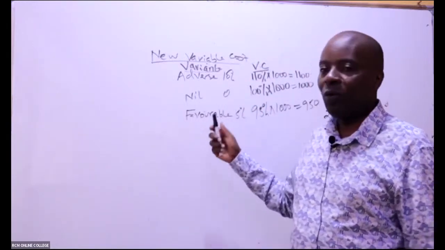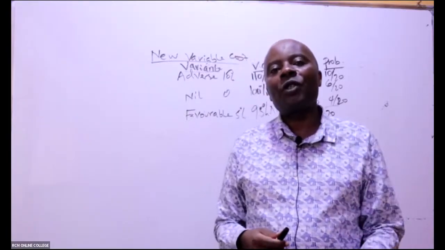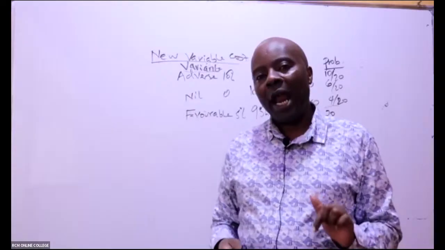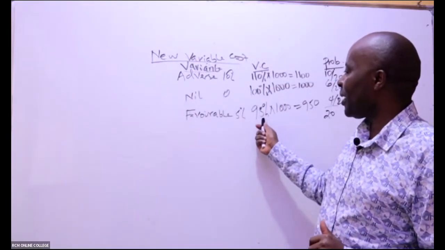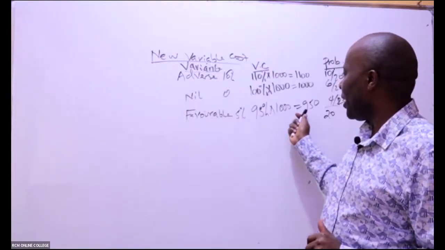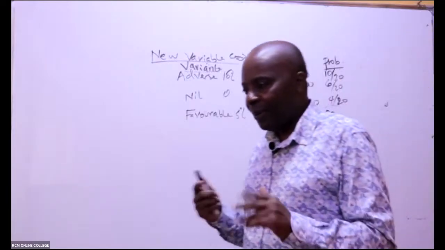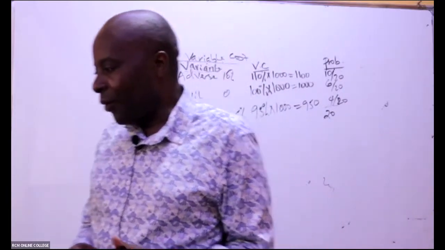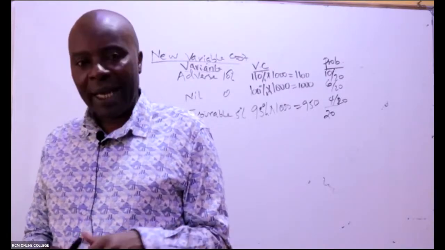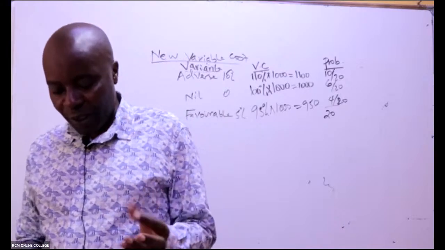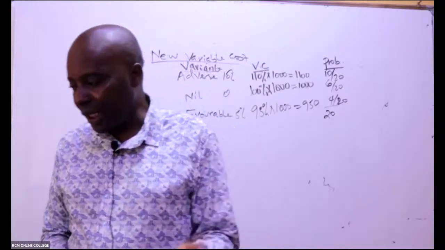Then there was a favorable variance. When cost favors you, it means that the actual is smaller. So we deducted 5% from 100 to get this 95%. So 95% of 1,000 is 950. That's what we did. So I hope, ladies and gentlemen, this is now a little bit okay. It cannot be 100% okay, but I hope now you are able to get some glimpse, some light, which you can now ride on to understand this later.